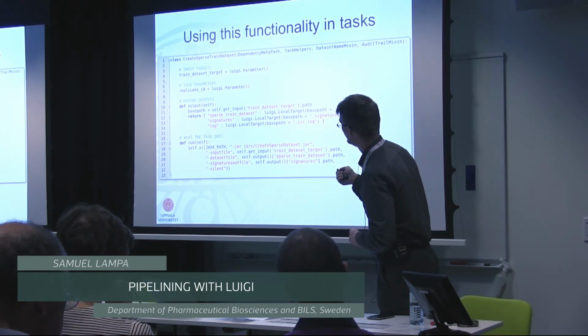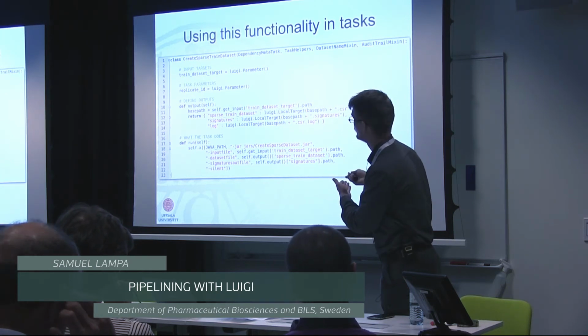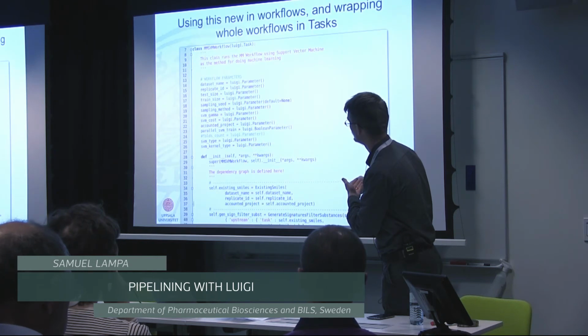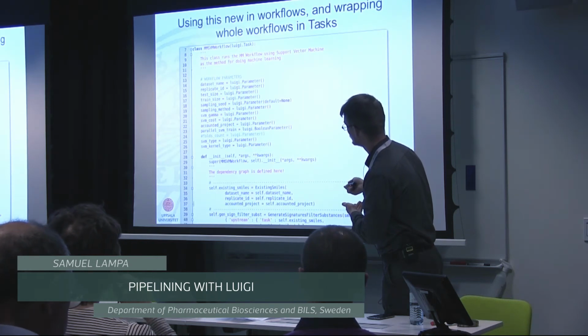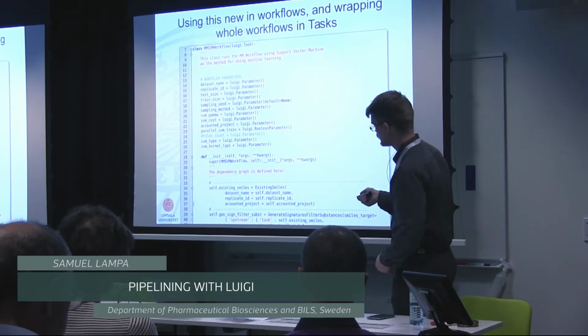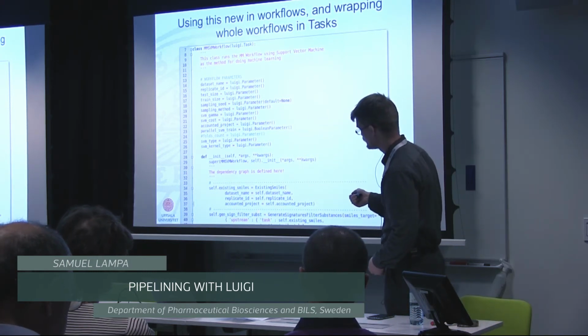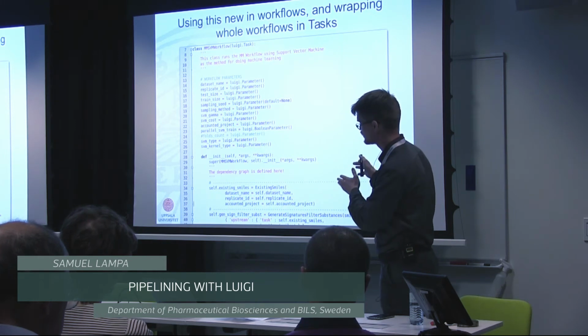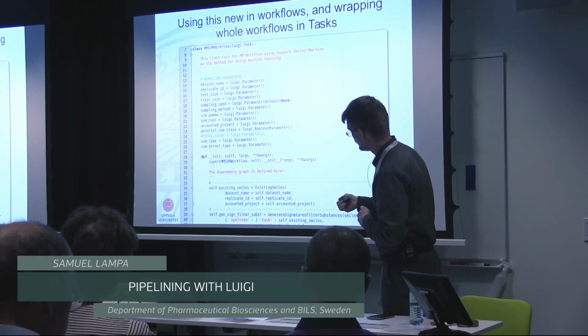Without having time to go into too much detail, you'll see more in the tutorial.